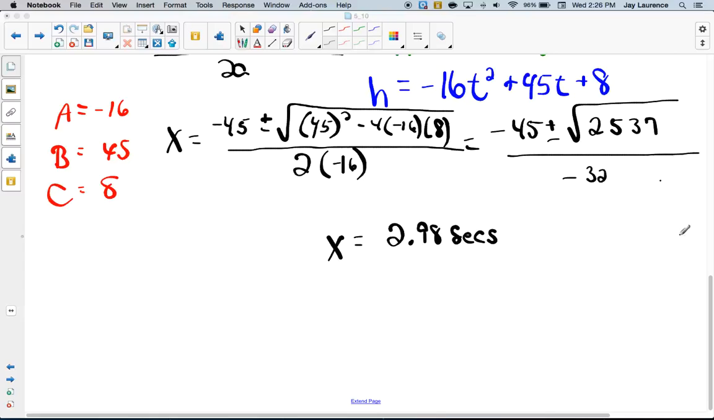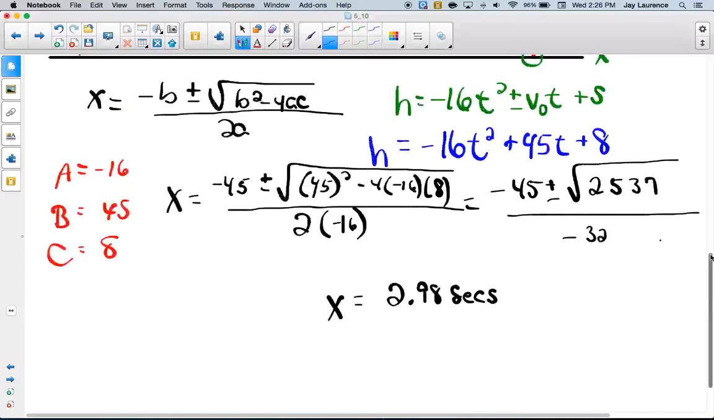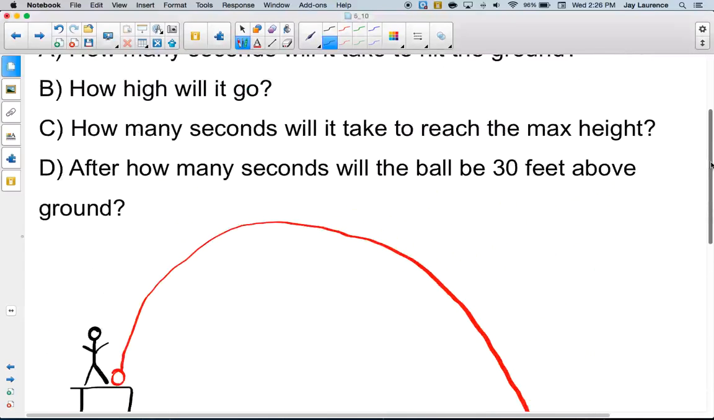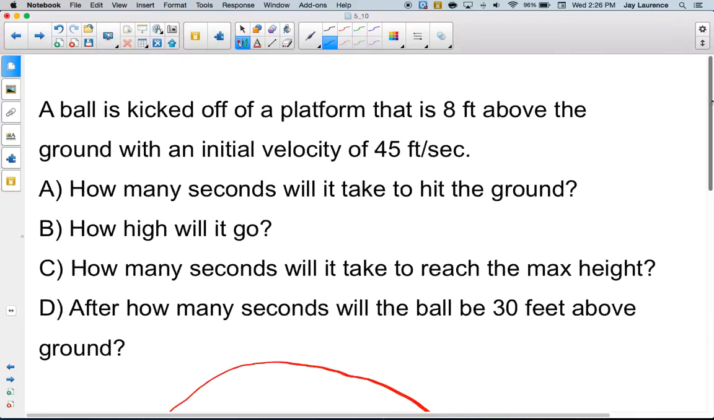Okay, so that's part A. A is going to be 2.98 seconds. So let me write that down. So 2.98 seconds. And that's close enough for what we're doing here. Okay. Now, B and C are easy but tricky. They actually should be written backwards, meaning C should be in B's place and B should be in C's place. And you'll see why in a minute.